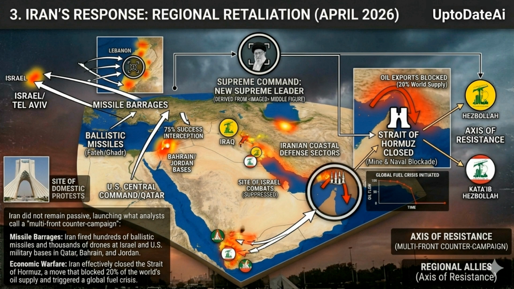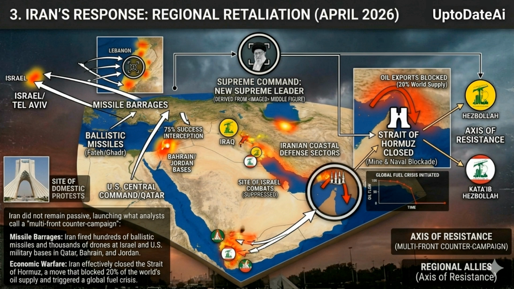The comprehensive diagram, titled 3. Iran's Response. Regional Retaliation, April 2026, visualizes the complex, three-pronged counter-campaign launched by Tehran following the initial strikes. 1. Multi-front counter-campaign. The central map illustrates simultaneous kinetic operations. A tactical command icon features the portrait of the new supreme leader, Mojtaba Khamenei, derived from the reference flag. Data lines connect his command to widespread combat heat maps over North Israel and all regional proxy territories.